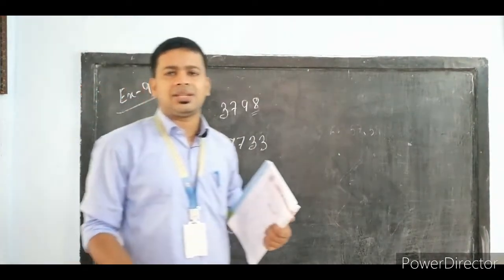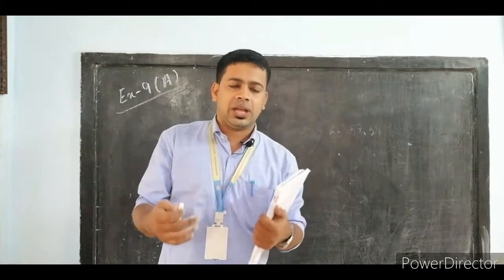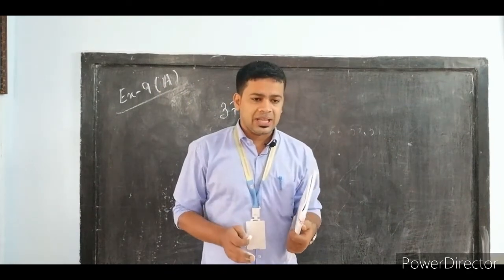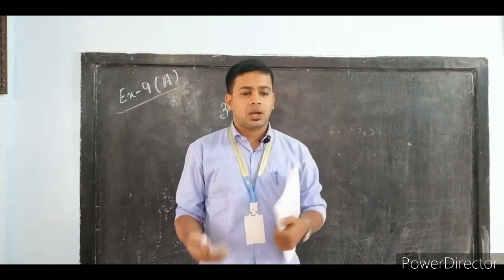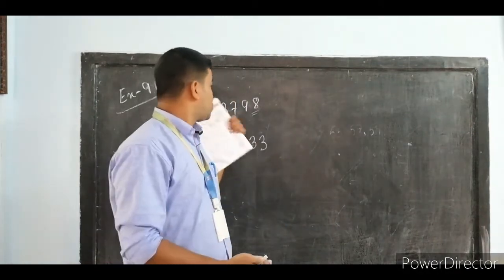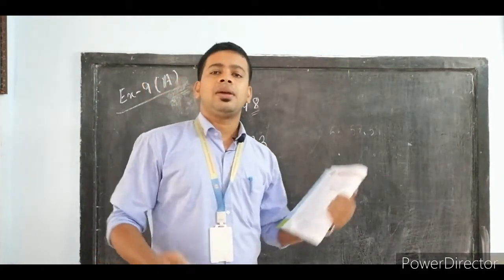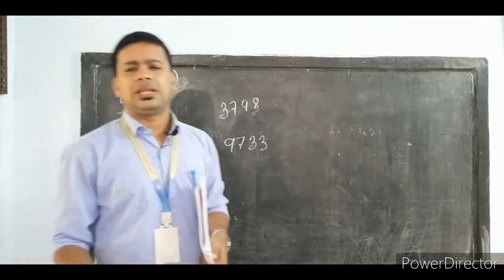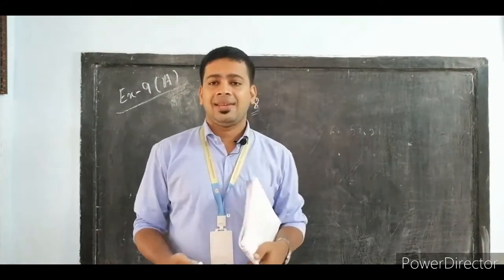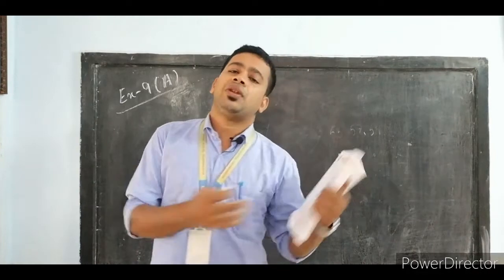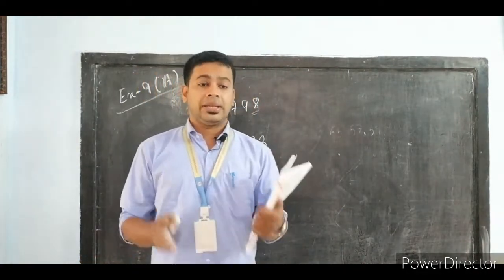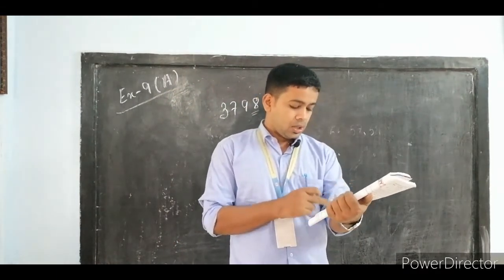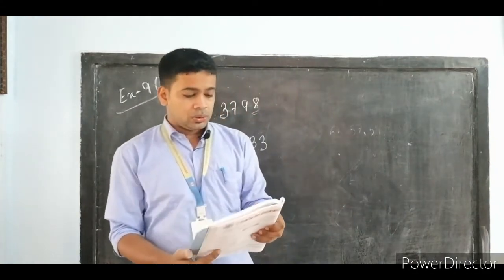But it takes a long time. It's a long process to divide a big number and check whether it is completely divisible or not. If it is completely divisible, then yes, the number is divisible by that number. If not, it is not divisible. To get rid of all this, we have the tests of divisibility. If we learn the test of divisibility of certain numbers like 2, 3, 4, 5, 6, 8, though you have all the numbers from 2 to 15, but in your class you only have 2, 3, 4.